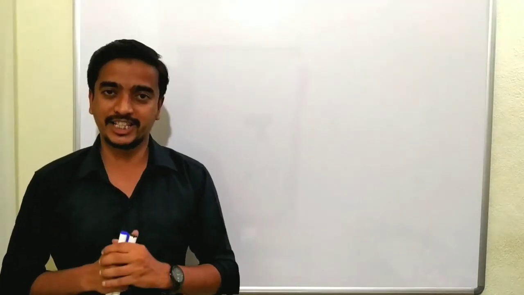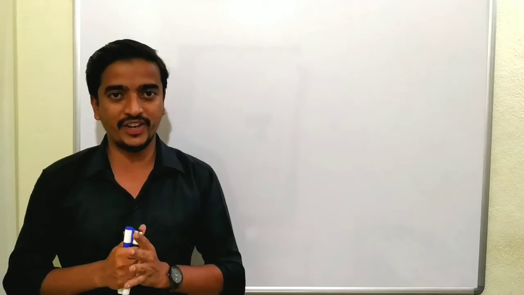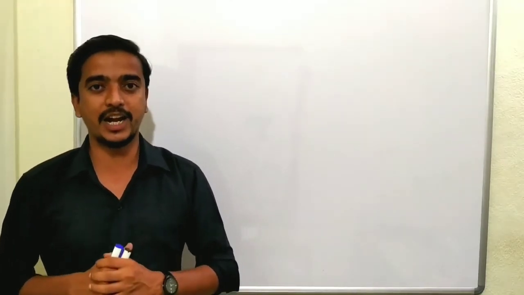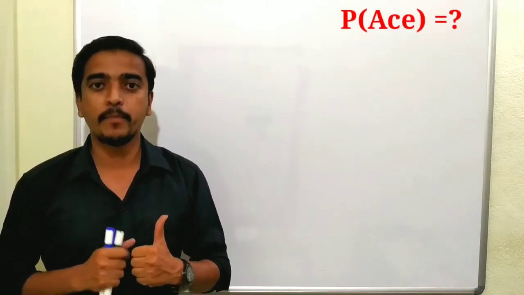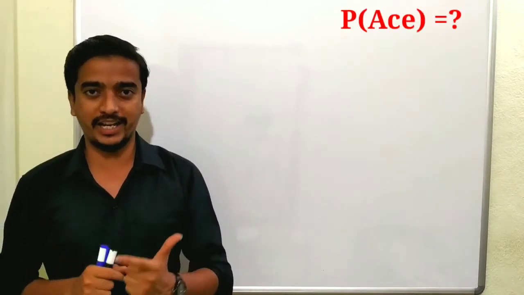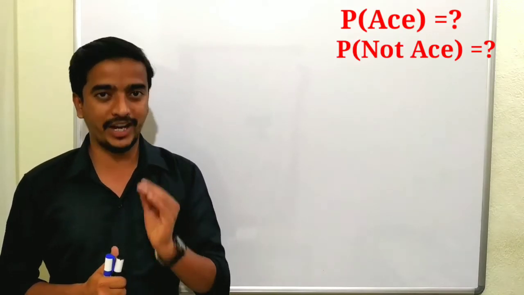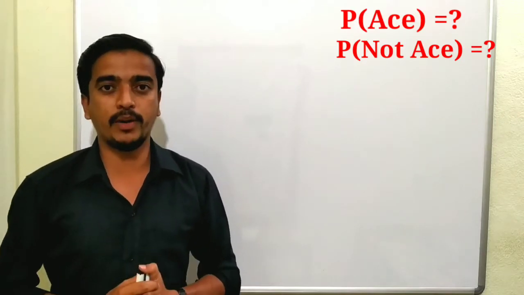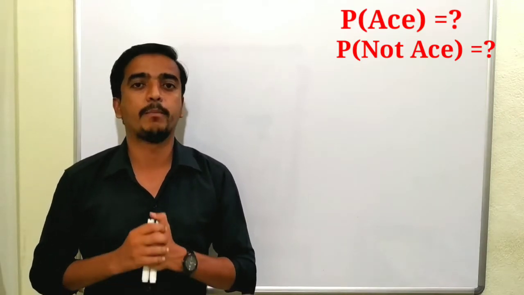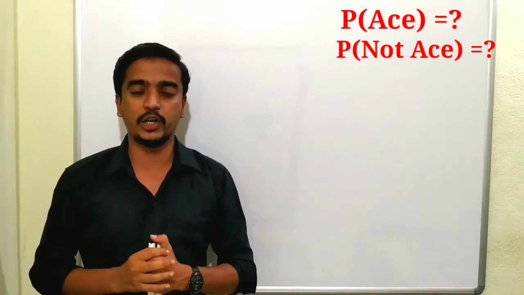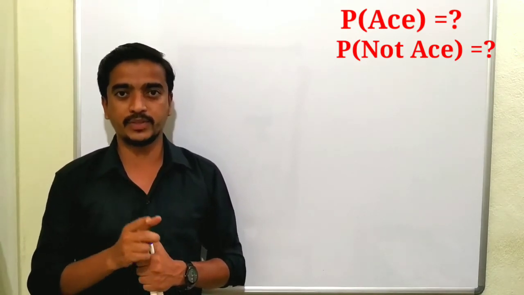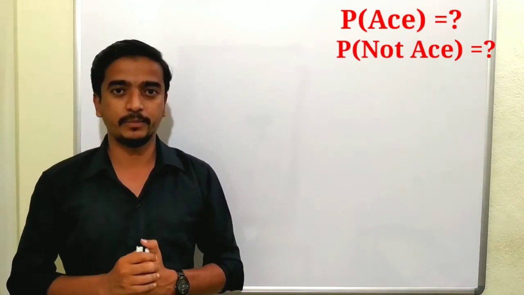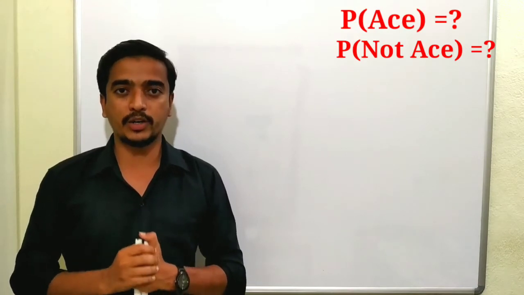Now let us do some probability problems based on deck of cards. One card is selected randomly from a well shuffled deck of 52 cards. Find the probability that the card will be an ace and the probability that the card will not be an ace. First, what is the probability formula? The probability formula is P of E, the probability of any event, equals the number of favorable outcomes by the total number of outcomes. Total how many cards are there here? 52 cards. So the total outcomes are 52.